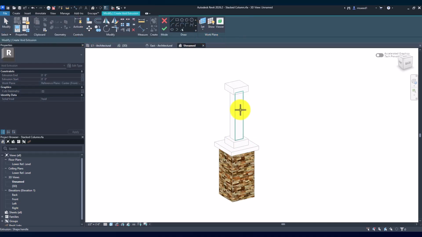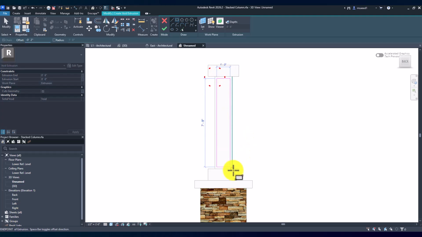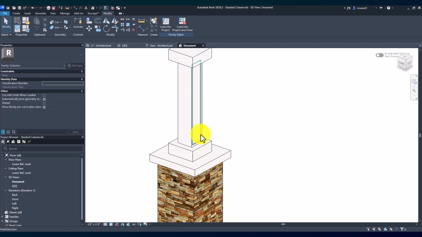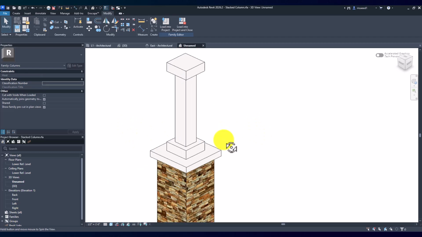I would pick this side of the column, go into the elevation like this, hit the square button, maybe offset it minus 2 inches or something like that, and then say the extrusion is going to go 1 inch into the column. And there you go.